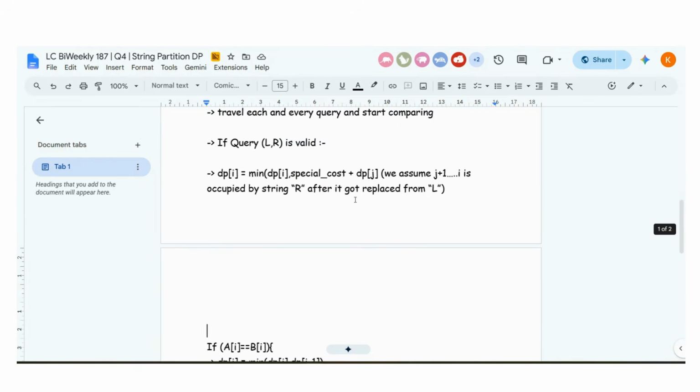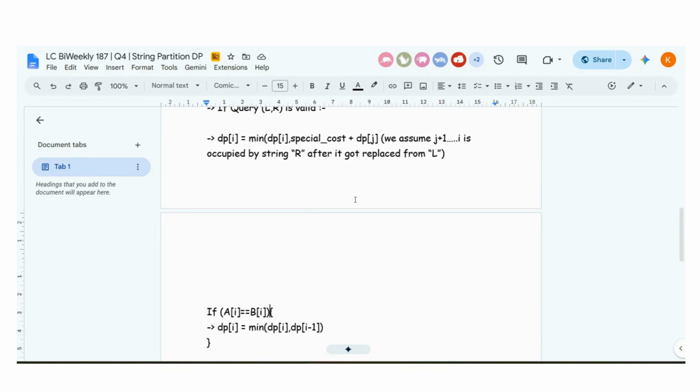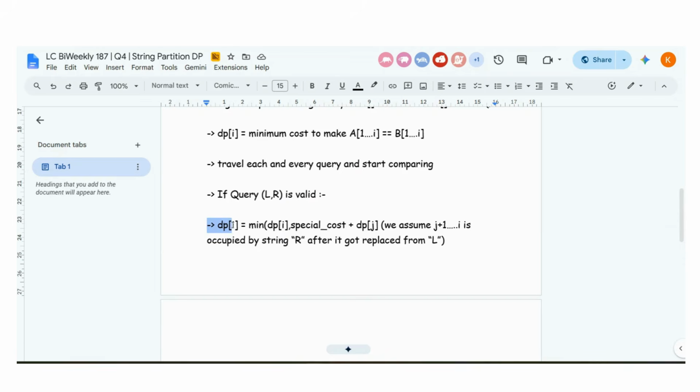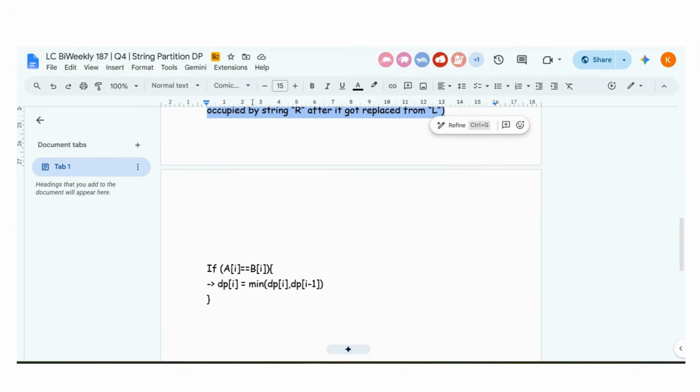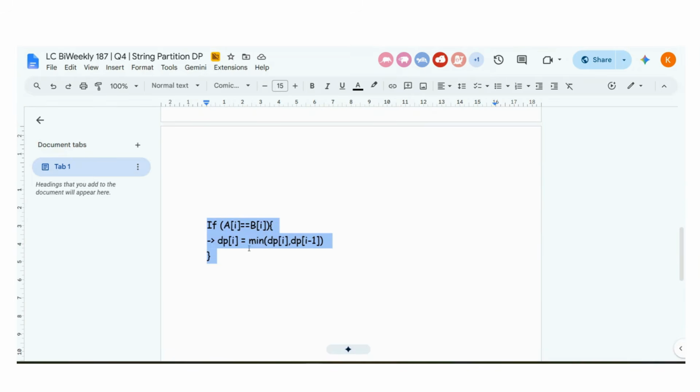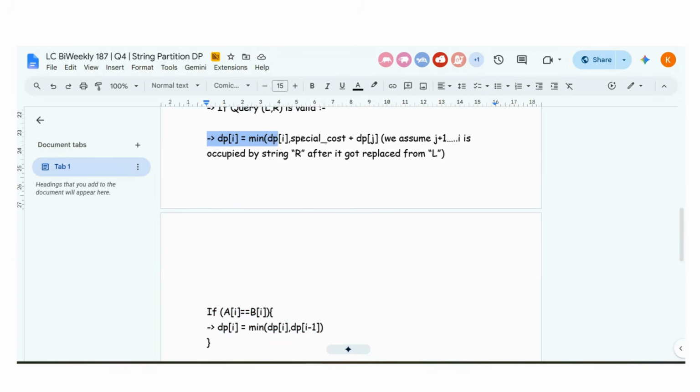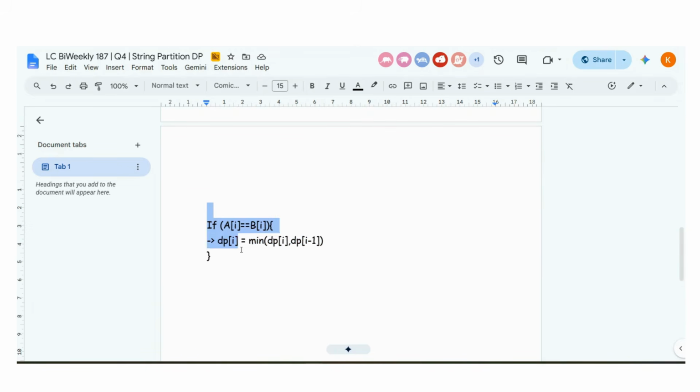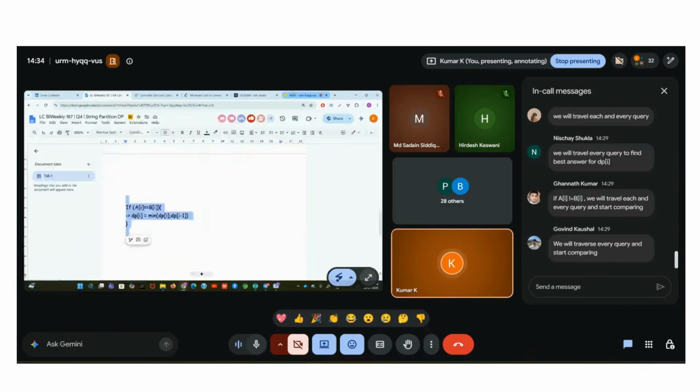And once all this is done, you also should check whether a of I equals b of I. If it is actually already equal, then also try dp of I equal to the min of dp of I and dp of I minus 1, because the current characters are equal. So why are you taking any type of stress? In this dp of I, we are forcefully putting an end block at the position I. But sometimes we don't need to put an end block if the characters are equal. So after doing all this, you also try this. Even if they are equal, you can still try putting blocks, but this might not give the best answer. So this if condition helps you. That's how you smartly write things. Clear?